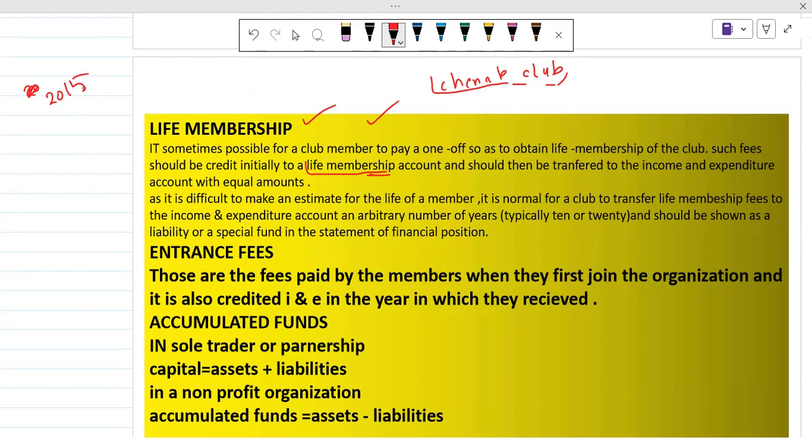So we will only use that specific part of the amount which is related to that year. We cannot use the whole amount for the 2015 income and expenditure account. This is a rule.